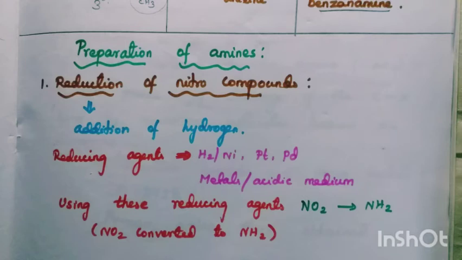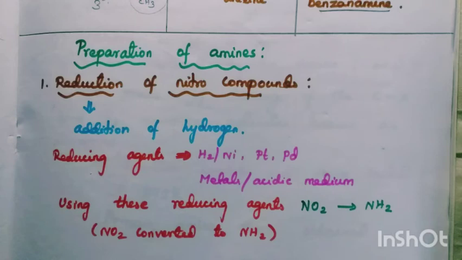Next method is the Hoffmann bromamide degradation method. Hoffmann bromamide is important. This is also a name reaction. Reagent: bromine and NaOH. Wherever you see bromine and NaOH, the reaction is Hoffmann bromamide. In this reaction, by using this reagent, the CONH2 amide is converted to primary amine. Hoffmann bromamide synthesis means Hoffmann bromamide degradation, or Hoffmann's reaction.